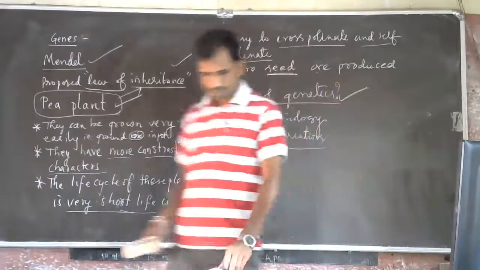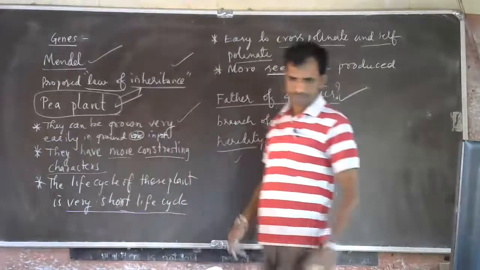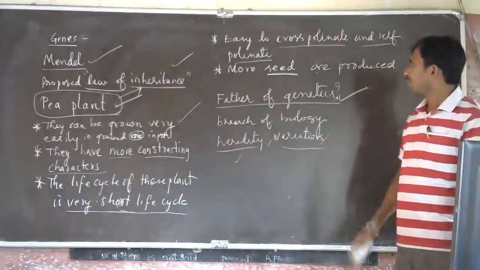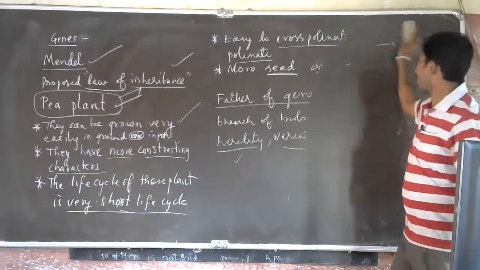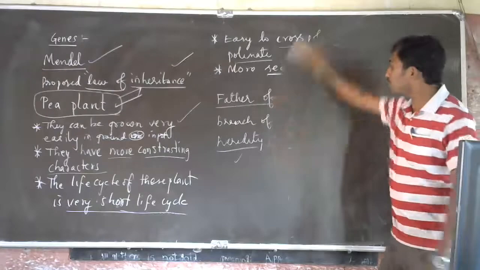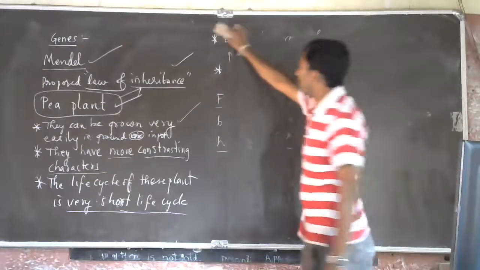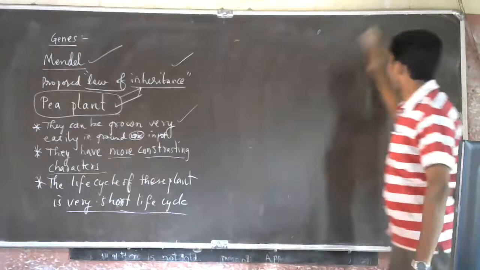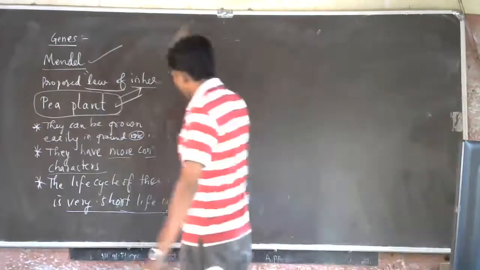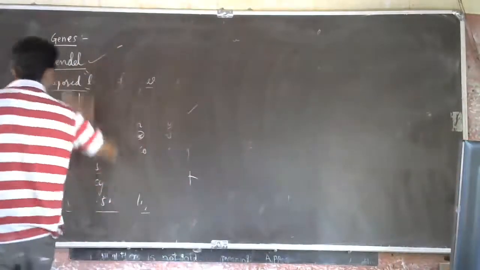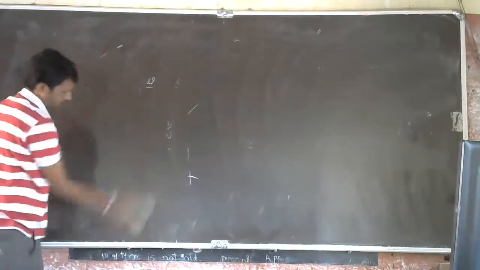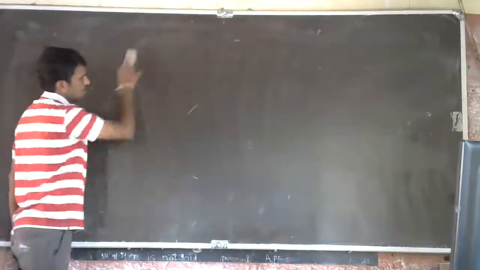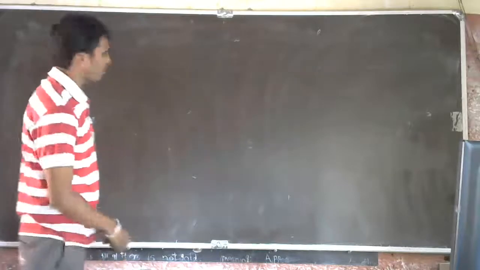Understood? So this is about Mendel's contribution, and why Mendel chose the pea plant for his experiment and proposed the law of inheritance. Understood? So I told you, contrasting character. These plants were having some contrasting characters. What is a contrasting character? We'll see that. After that, we'll see some terminologies.